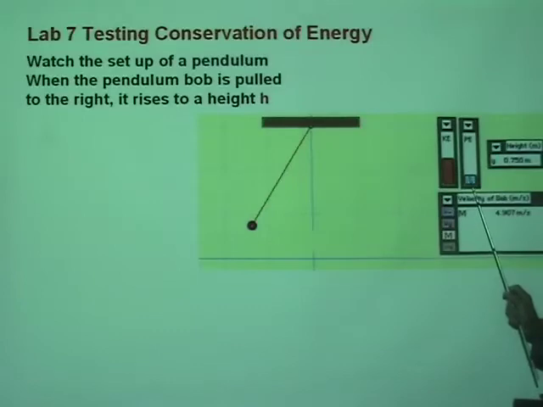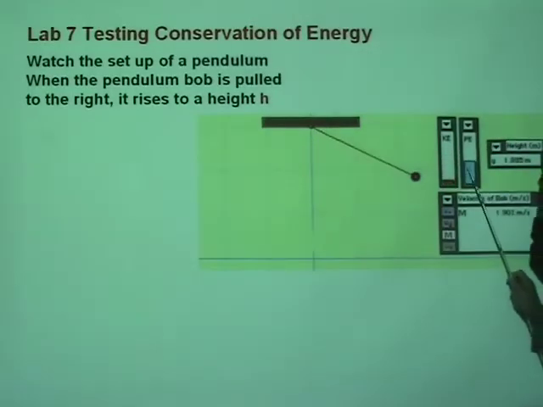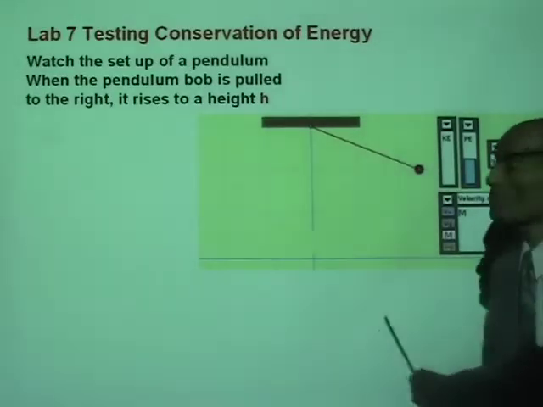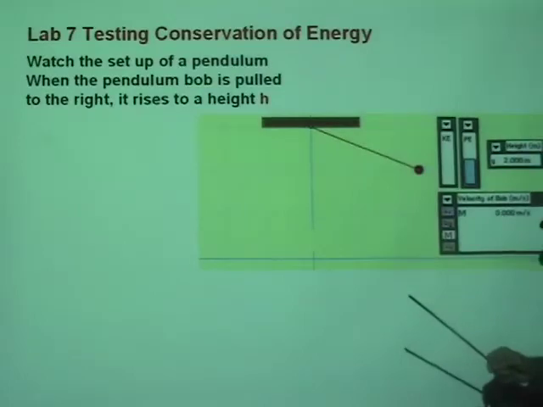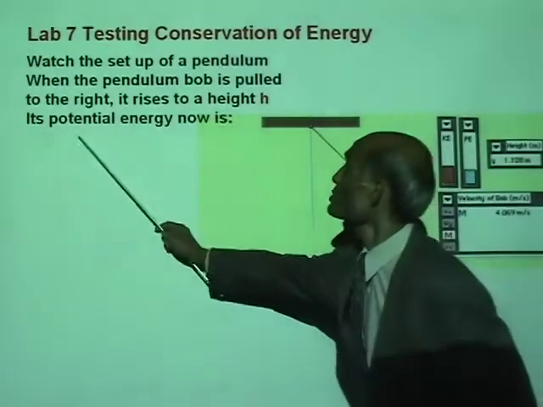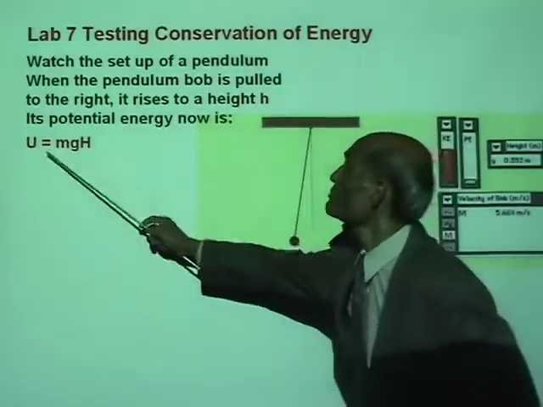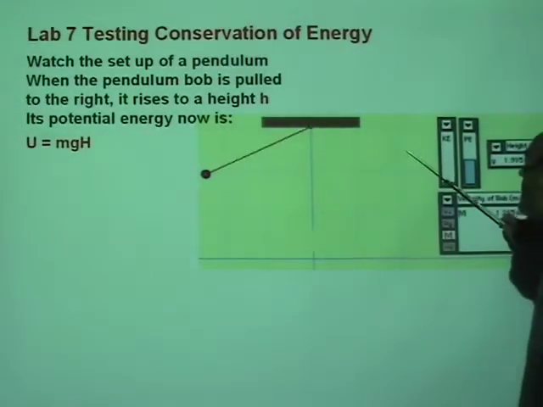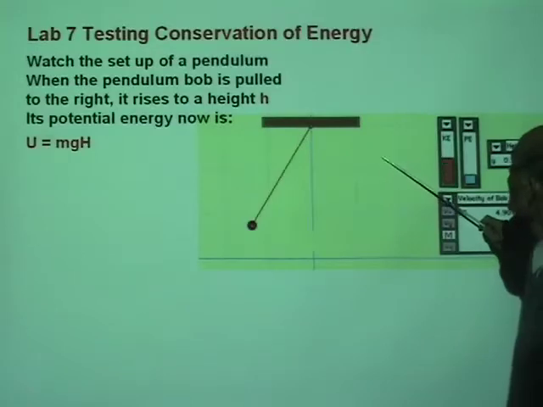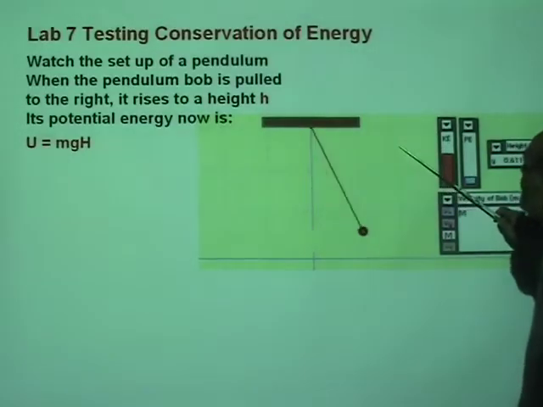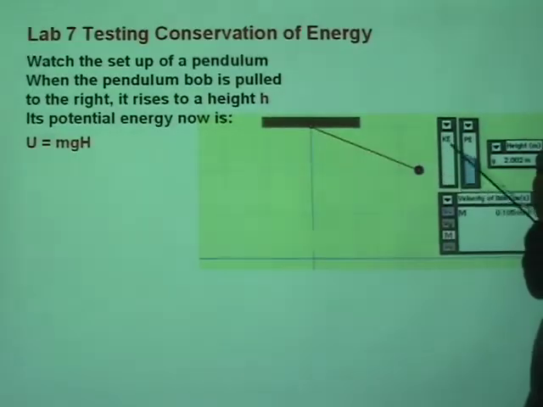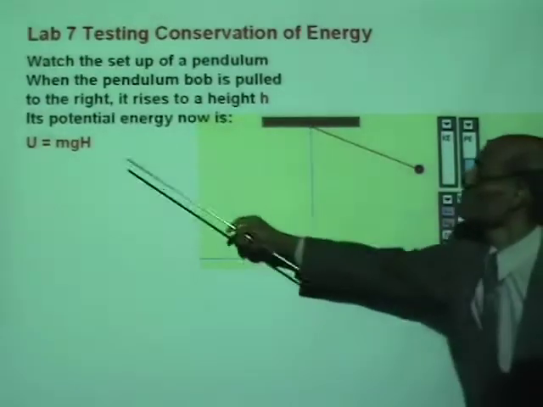Look at how the conservation of energy works. Now, potential energy and kinetic energy is continuously changed from one form to the other. So its potential energy now is U equal to mgh at the height h. If it is at a height h, the potential energy is mgh. Here, all the energy is potential, that is equal to mgh.